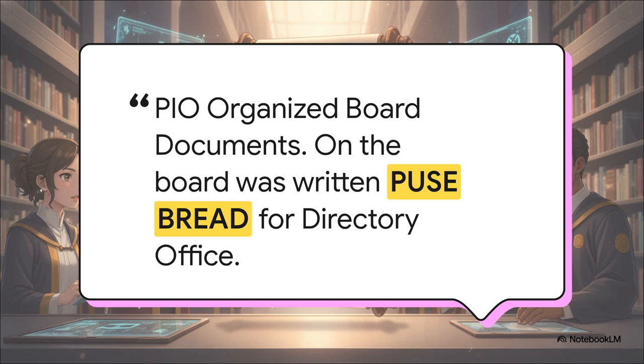All right, let's try a really quick active recall session here. Say this out loud with me. PIO organized board documents. On the board was written Pew spread for directory office. Let's actually say it one more time. PIO organized board documents. On the board was written Pew spread for directory office. Notice how you aren't just reciting a weird random sentence anymore. You now fully comprehend the immense weight of the legal requirements sitting behind every single word and letter.